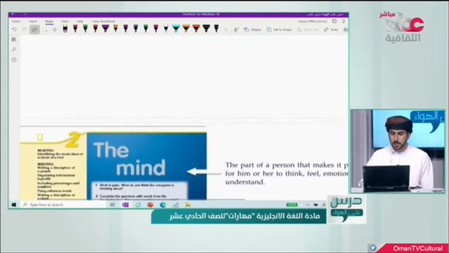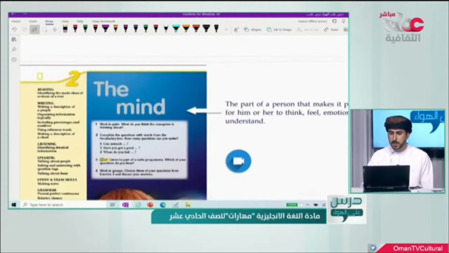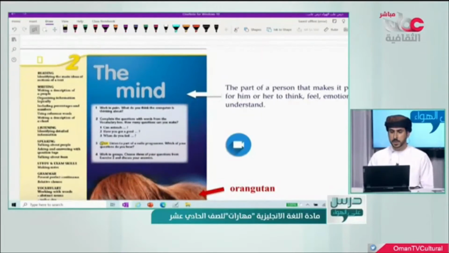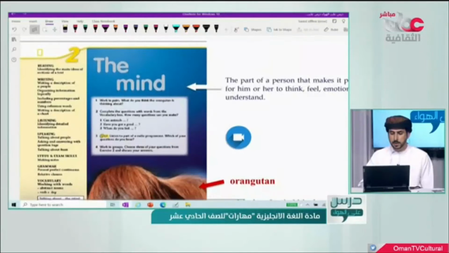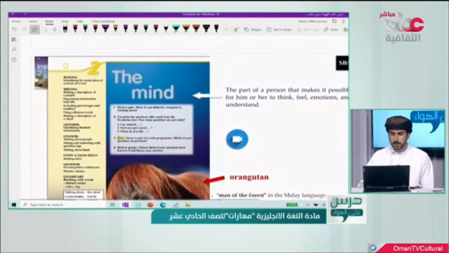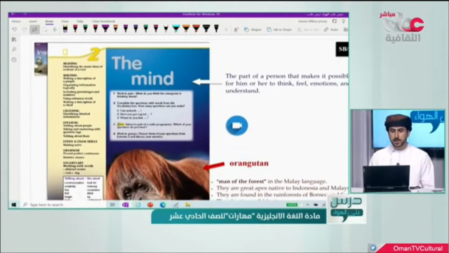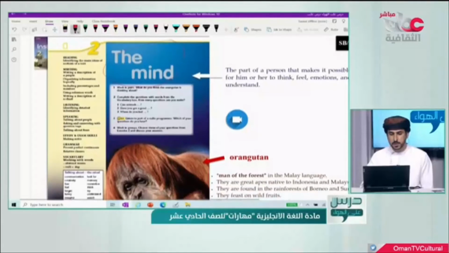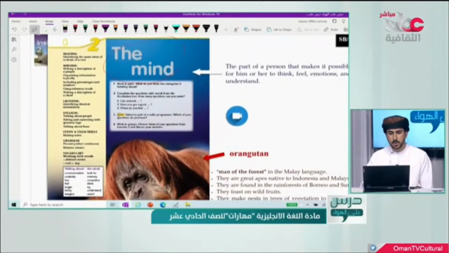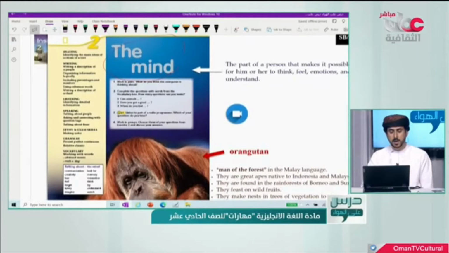Now I want you to open your student's book, page 17, and you can notice that in this page we are going to start the second theme today, which is called the mind. But before we explain the definition of this title, I want you to look at the page, and actually here we have different areas and different parts.